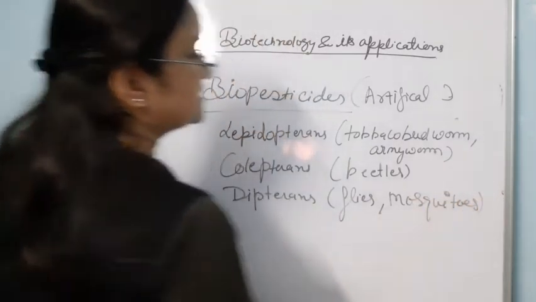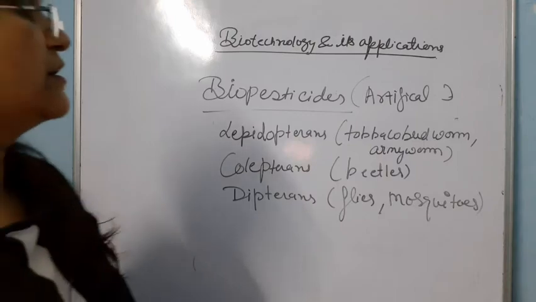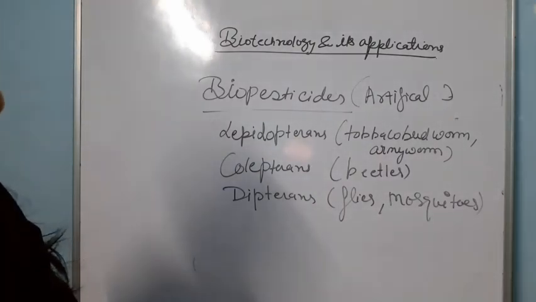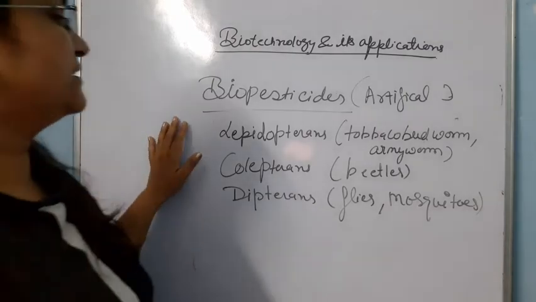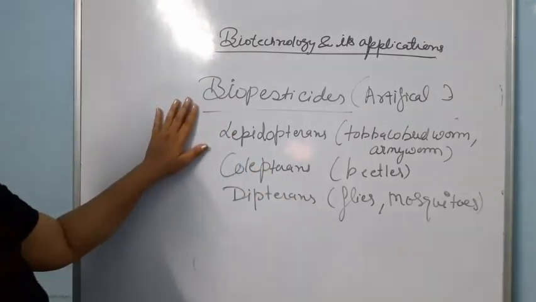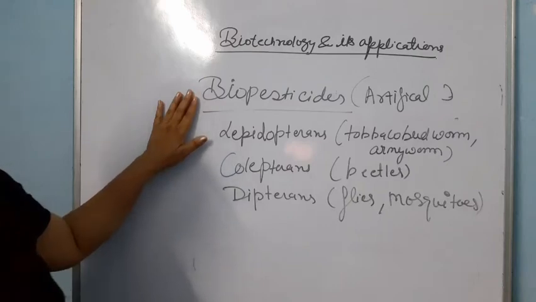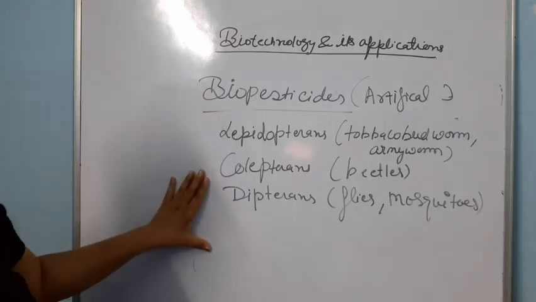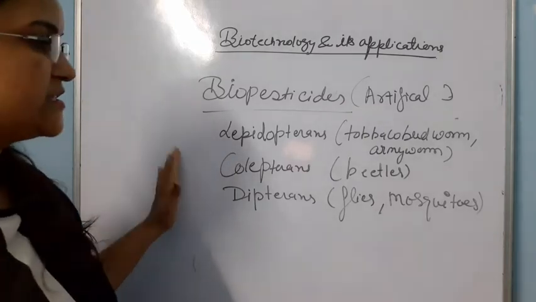So these are the insects which are pests, and we are going to make plants resistant against these pests.